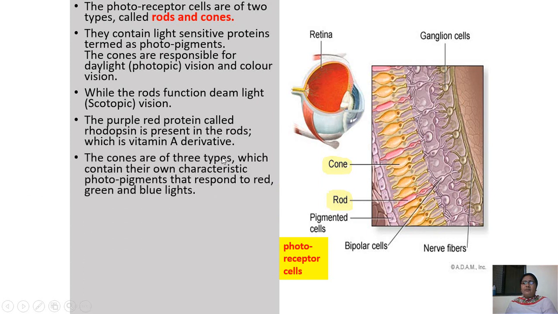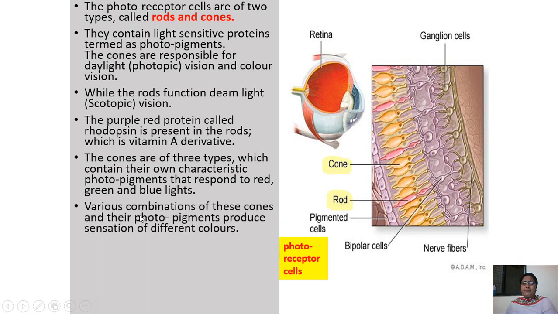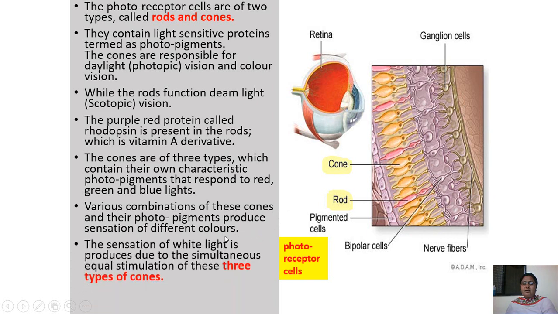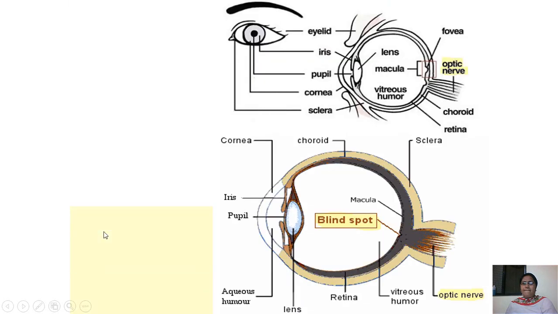The cones are of three types. These cones contain their own characteristic photopigments that respond to red, green and blue lights. Various combinations of these cones and their photopigments produce the sensation of different colors. The sensation of white light is produced due to the simultaneous equal stimulation of these three types of cones.